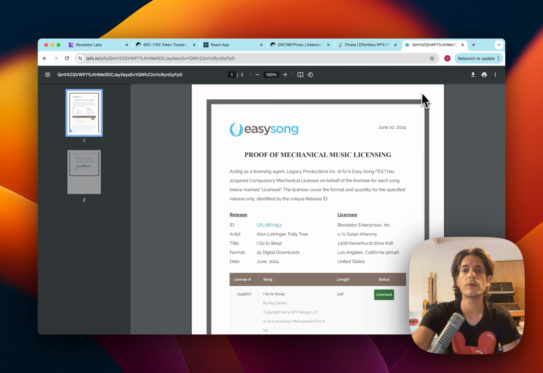We have many more examples of licenses and on-chain statements coming up, so stay tuned.